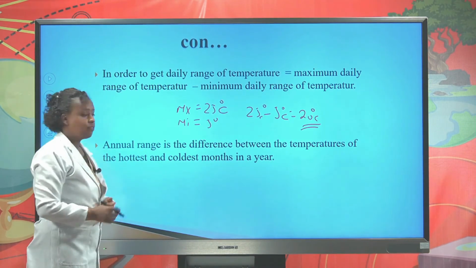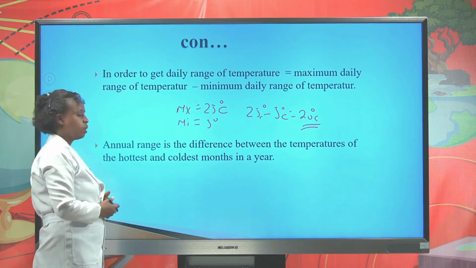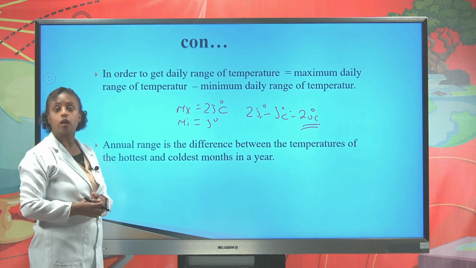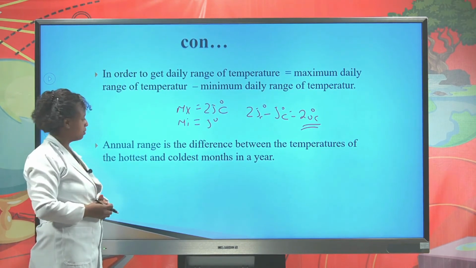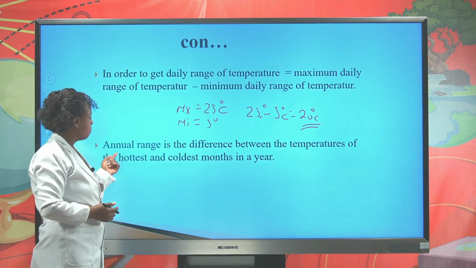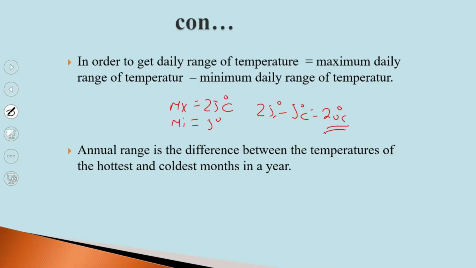Annual range is the difference between the temperature of the hottest and the coldest months of the year. Annual means year, range means difference. So in order to get the annual range of temperature of a year, we have to subtract the coldest month from the hottest month.